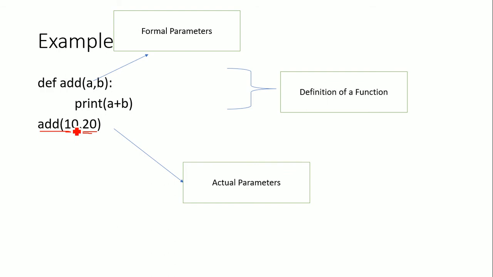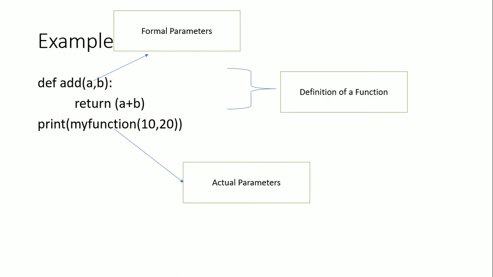So these parameters are dumping into the function definition. Those we can call as formal parameters. So this 10 is passing to here and this 20 is passing to here. Then here you are printing a plus b, so the output is 10 plus 20, which prints 30.